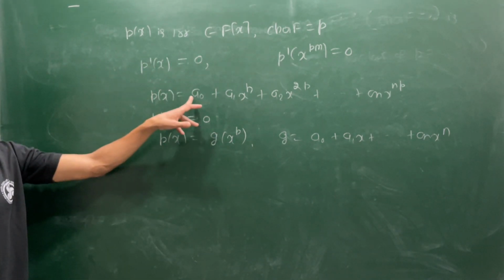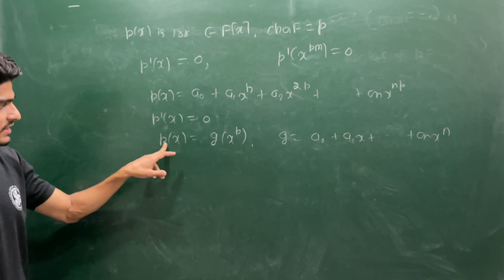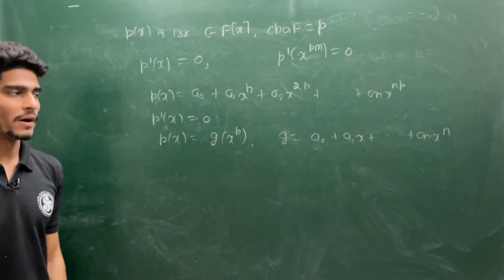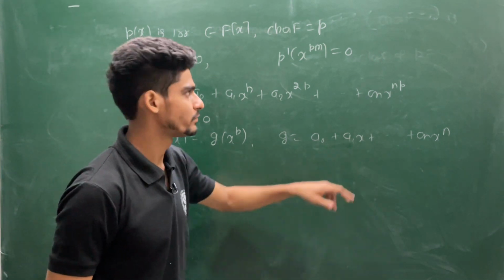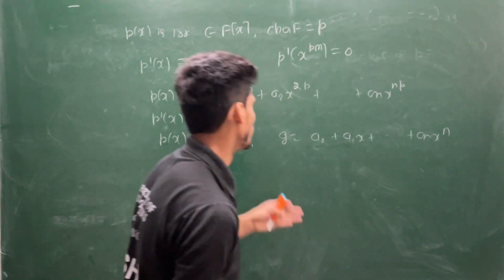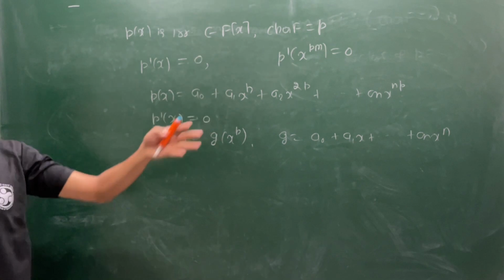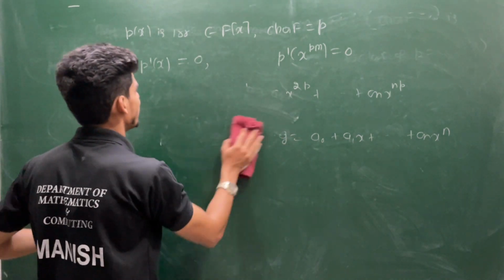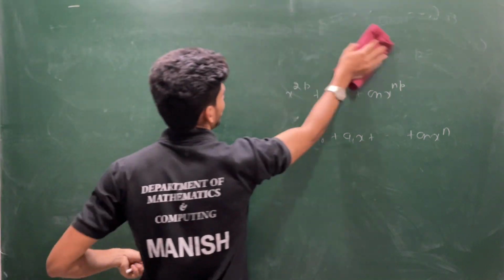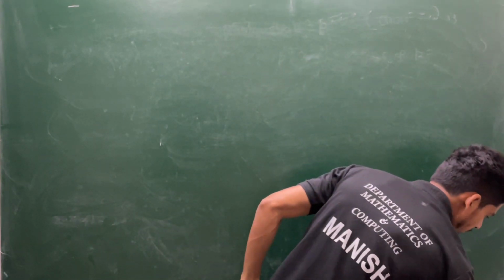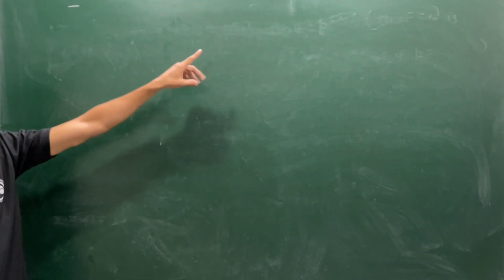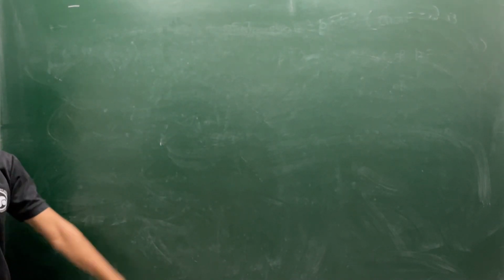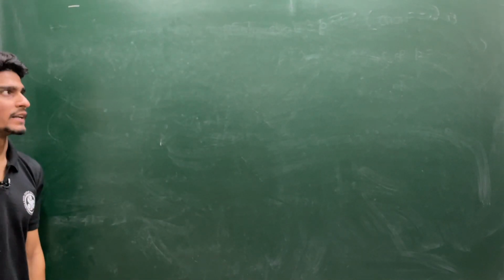So if such a situation occurs, you can always write your p as g of x power p, where g is this polynomial. So this is the main problem. Your derivative may vanish completely if you are dealing with a finite characteristic field. But we will answer that very nicely. If you have an irreducible polynomial, what can you say about the separability when you are dealing with the finite characteristic?